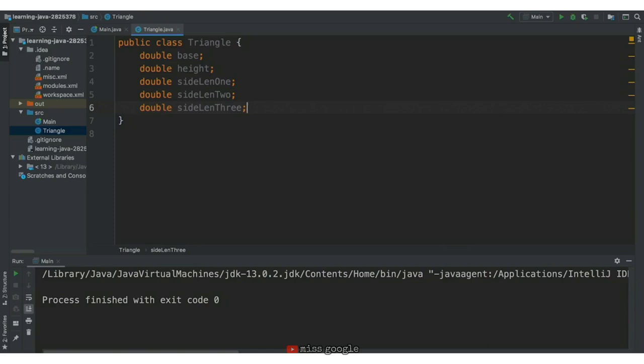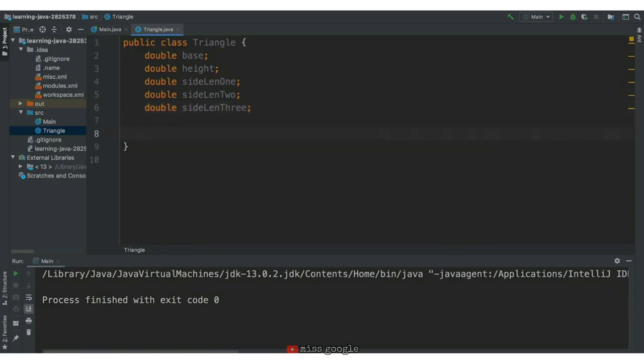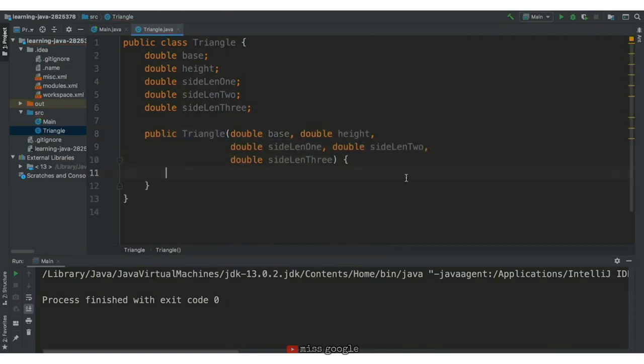With a constructor, we can create a triangle instance with specific base, height, and side length values. To create a constructor, we'll write public, triangle, and then our inputs. Next, we'll use these inputs to assign values to our attributes. To access each attribute, we'll write this dot and the attribute's name, and then to assign it a value, the value of one of our inputs, we'll just use the name of that parameter.